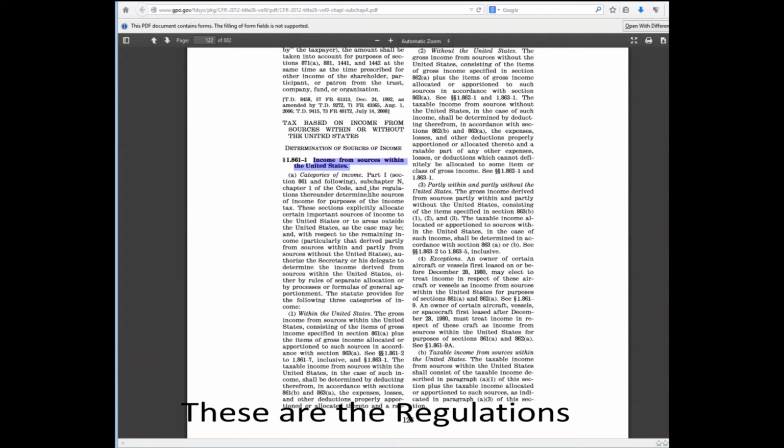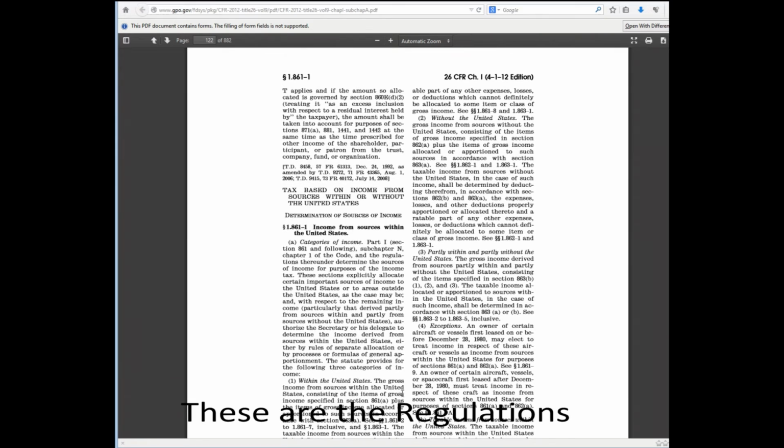Here it is, Section 861-1, Income from Sources Within the United States. Part 1, Subchapter N, Chapter 1 of the Code and the regulations thereunder determine the sources of income for purposes of the income tax. It seems as though we're at the right place to determine if our source of income is taxable. We can use these sections to determine our gross income or these sections to determine our taxable income. That's what we're trying to figure out, is if our income source counts as taxable income. So we need to see 861-8 and 863-1.